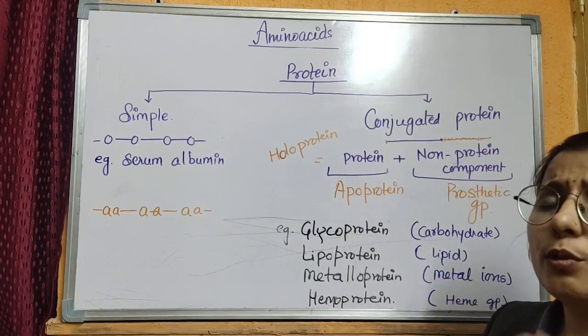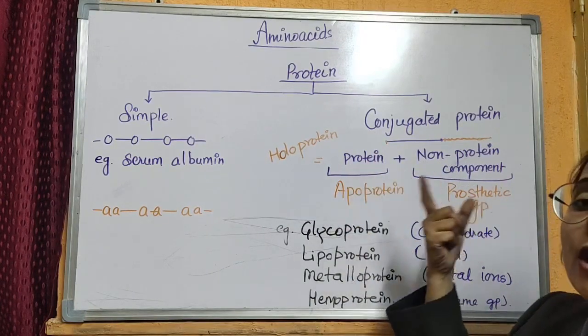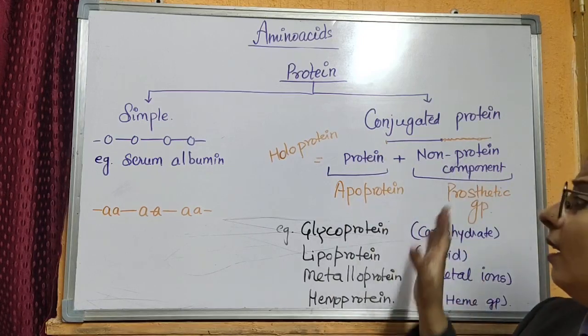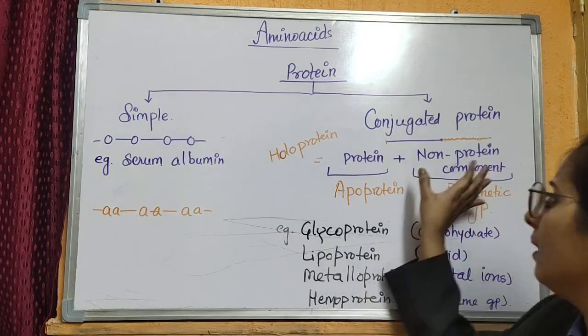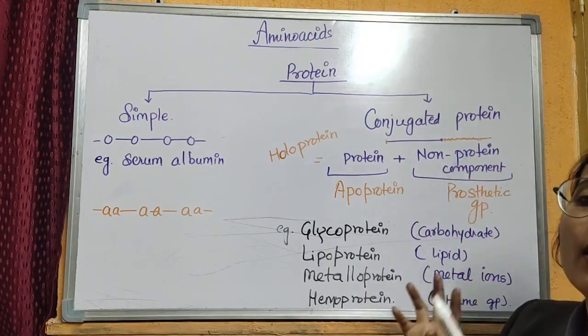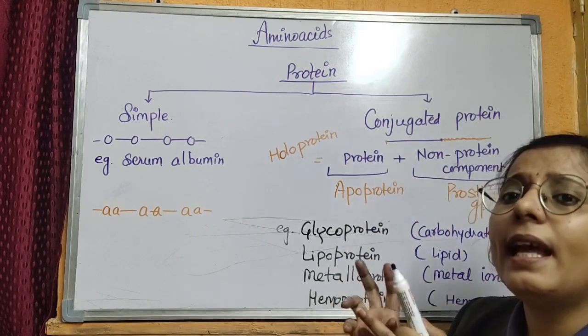A conjugated protein is a protein that has a protein part and a non-protein component. When this type of protein has a non-protein component or the conjugated part, then only that protein gets activated.